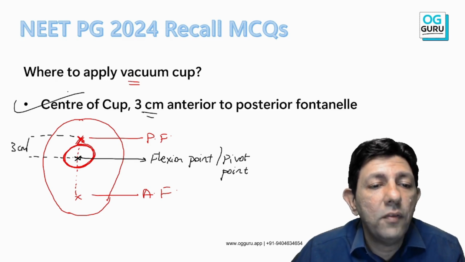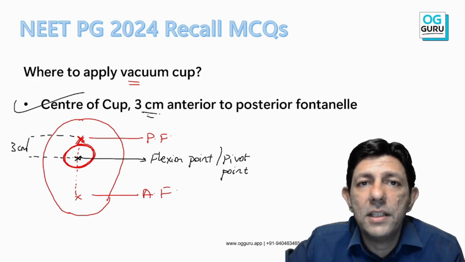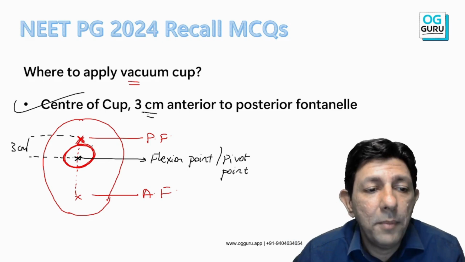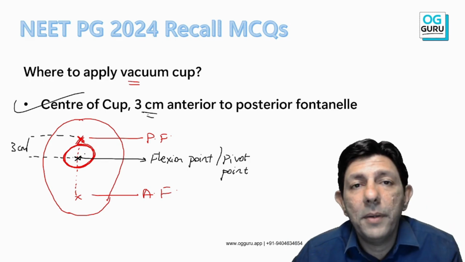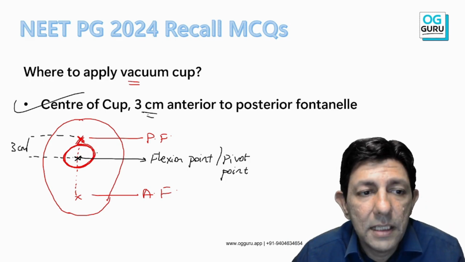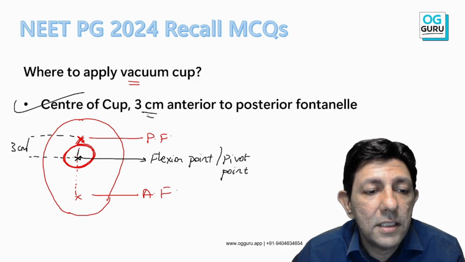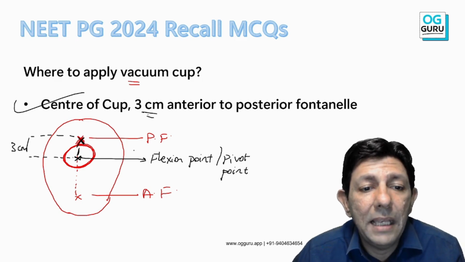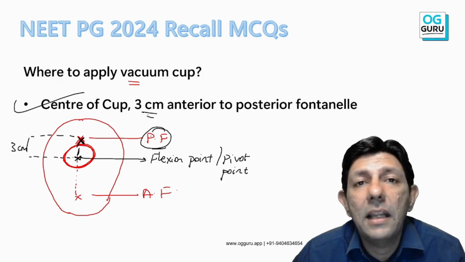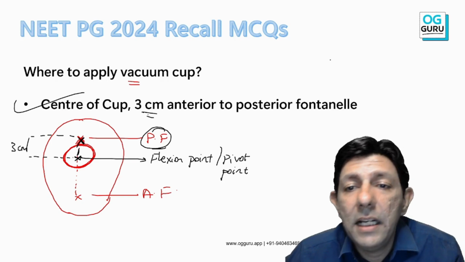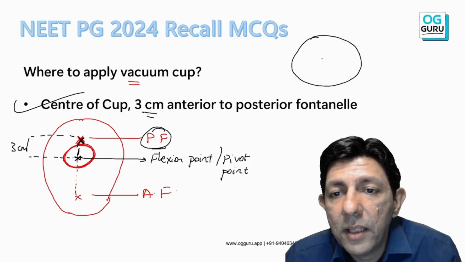They'll confuse and tell you 6 centimeter anterior, but it is 3 centimeter, because remember the diameter of the cup is roughly around 6 centimeter. So when this distance is 3 centimeter, the radius, automatically the vacuum cup will be as close to the posterior fontanelle as possible.